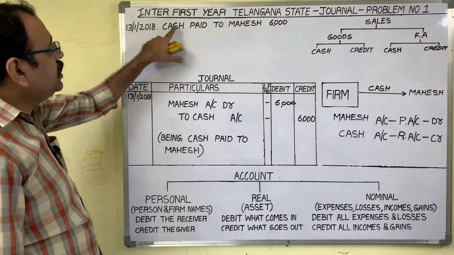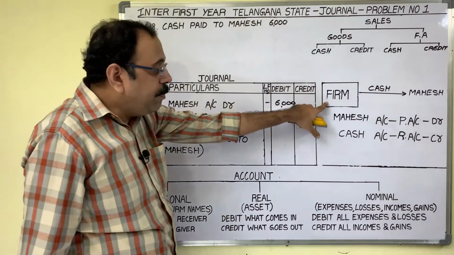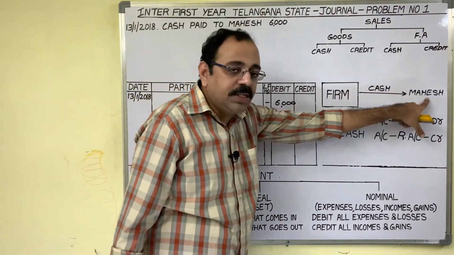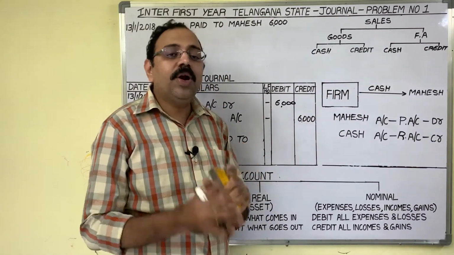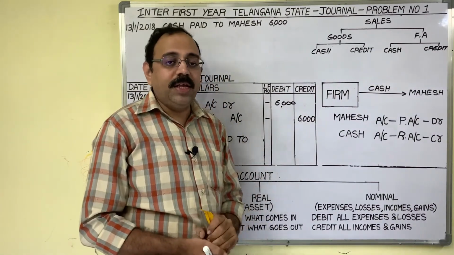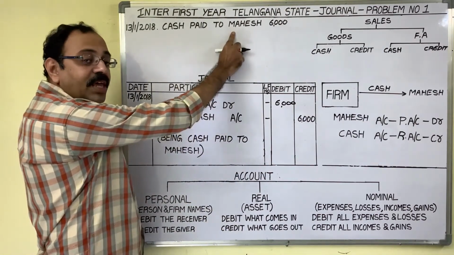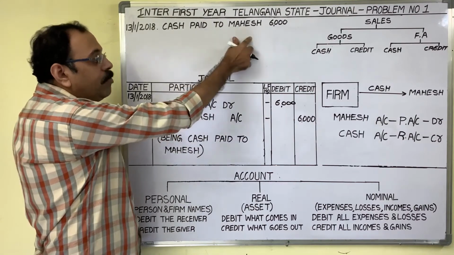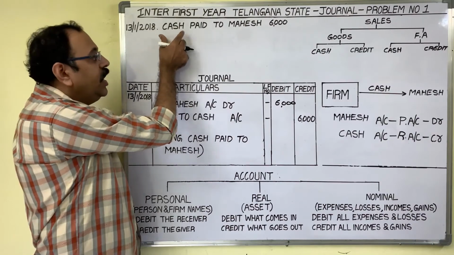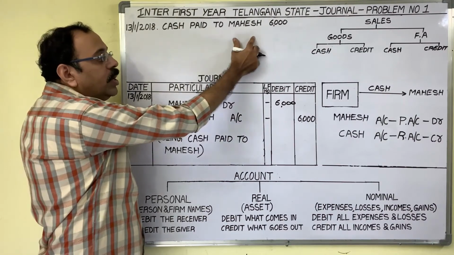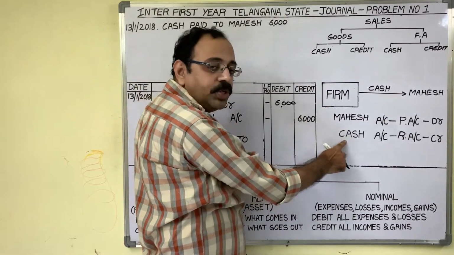The 13th day transaction is cash paid to Mahesh, 6,000 rupees. The firm paid cash to Mahesh. From the firm, cash is going. Observe some important points. The first point is, he is not giving any expenditure name here. If he gives salaries paid to Mahesh, then salary is an expenditure. In case of expenditure, we don't consider the person name. The expenditure name we should debit and cash we should credit.